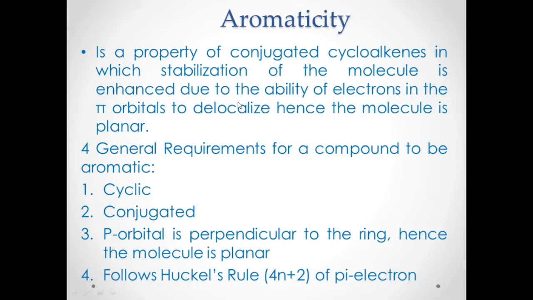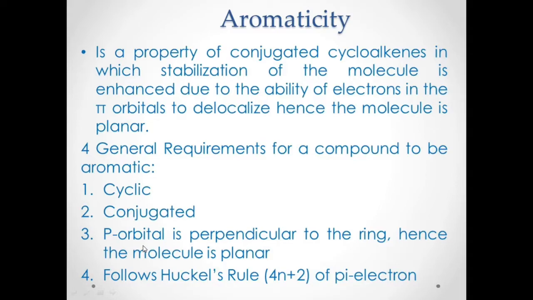So there are actually four general requirements for a compound to be aromatic. If you have a compound and you are doubting whether it is aromatic or not, you can put a check mark for each requirement. Number one, it should be cyclic. Number two, it should be conjugated. That means there is a delocalization of electrons, so there are alternating carbon to carbon single, double, single, double.